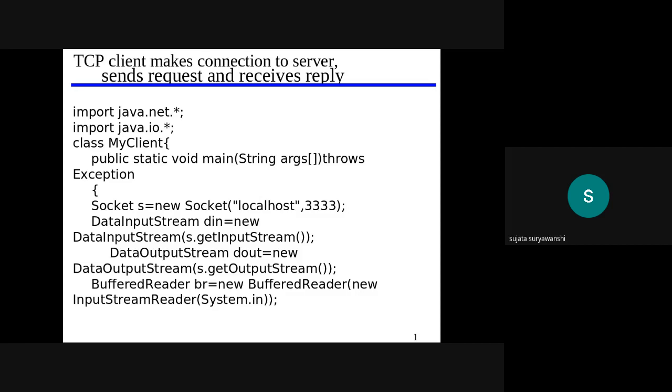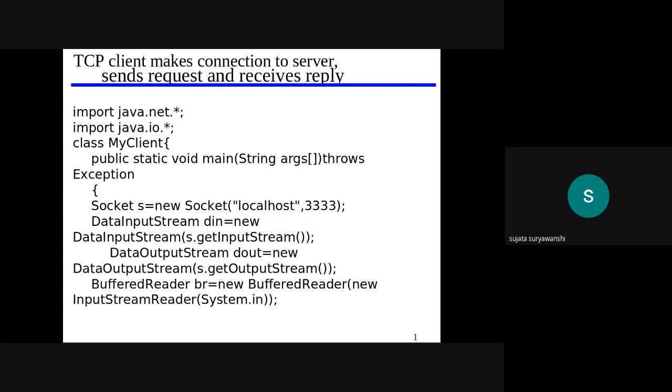So while we are using TCP, we first need to establish a connection from client to server. For that purpose, we need to write two Java programs. The first will be the client program and the second will be the server program.